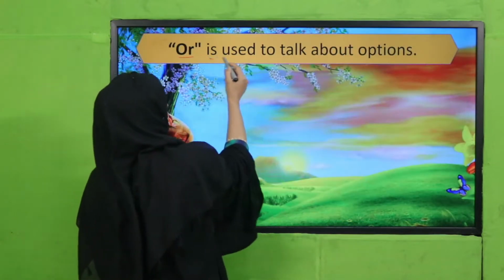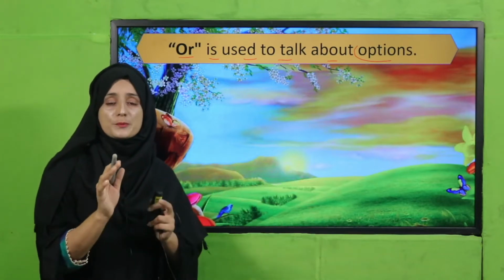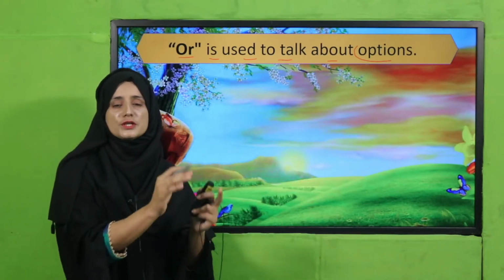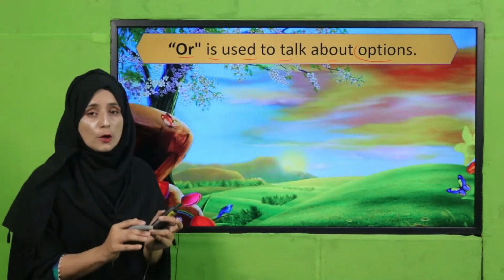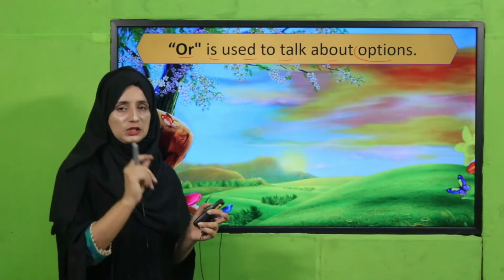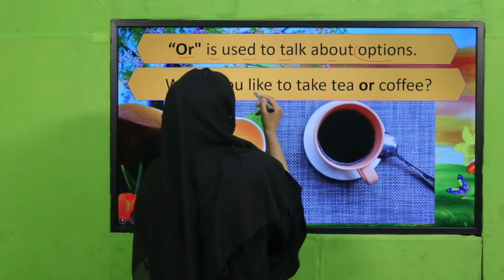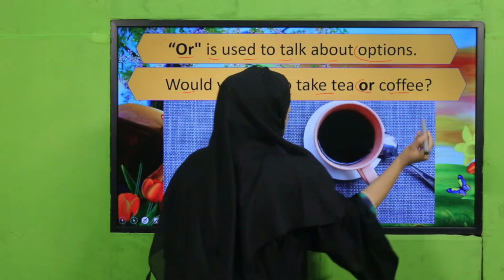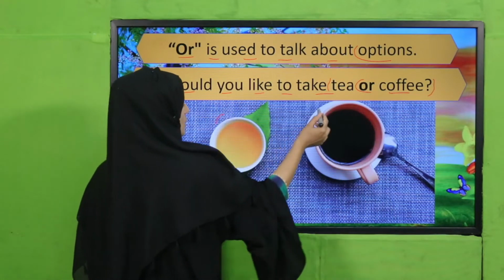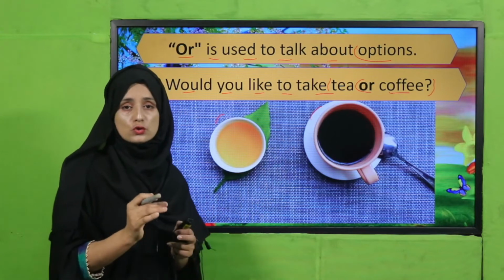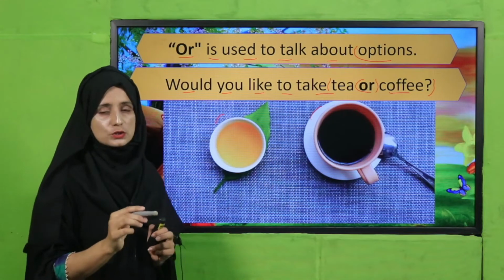Next, or is used to talk about options. Yes, my dear students, when there is an option of which thing you want and which thing you do not want, this is used for option. When we have to select one thing, then we use or. You can see the previous example, would you like to take tea or coffee? This is tea, coffee. We have to choose one thing. That's why we have used or, and this is used for option.